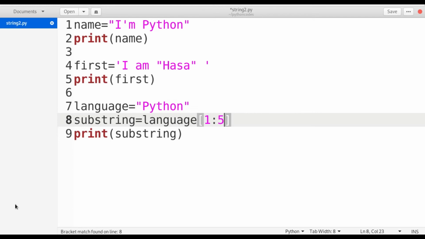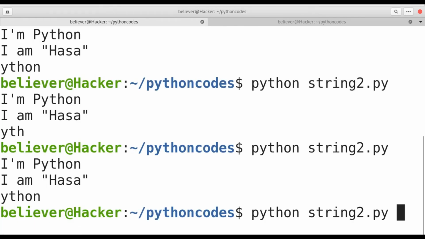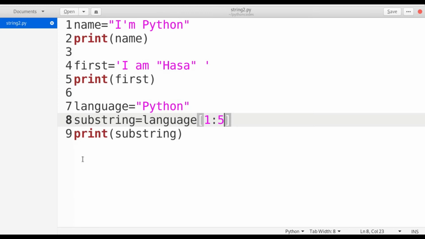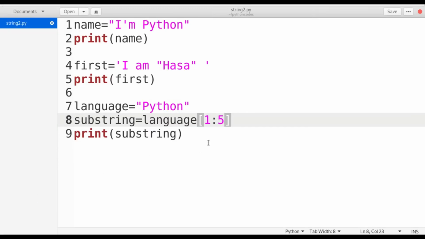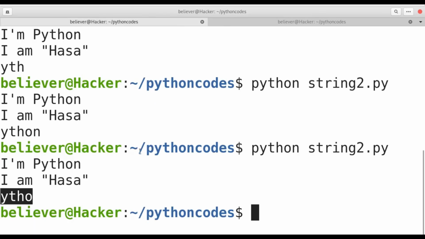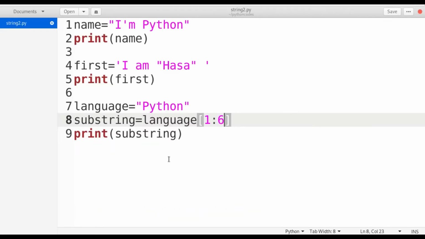Suppose if I give 5, I'm going to get YTHO. So 1, 2, 3, 4, 5. If I see that n is at that place, the index value of n is 5, but if I give 5, I get the value only up to O. So that's why I need to give 6. So whenever I give 6, I get the value Python. So this is the basic string slicing in Python.